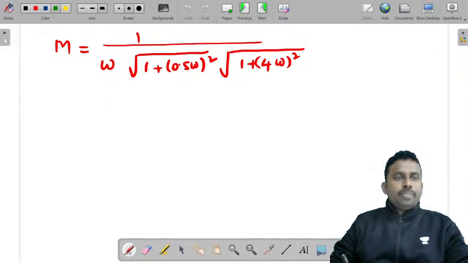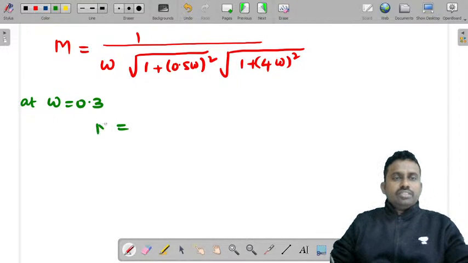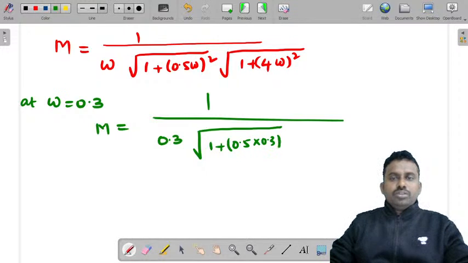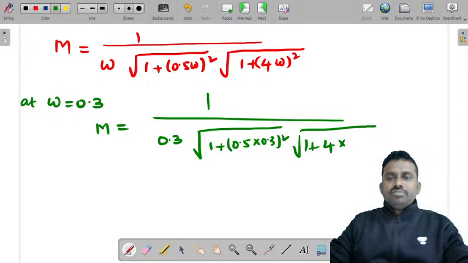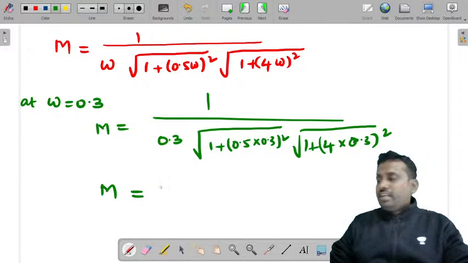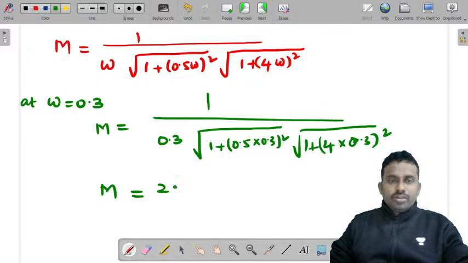First substitute at omega is equal to 0.3. Now if you substitute, you get M is equal to 1 by 0.3 under root of (1 + (0.5 into 0.3) whole square) under root of (1 + (4 into 0.3) whole square). So you can find M value as 2.11.